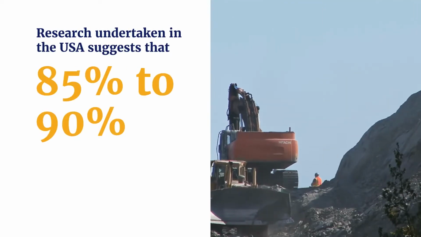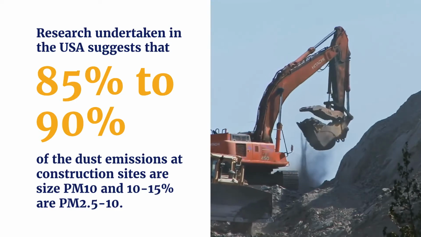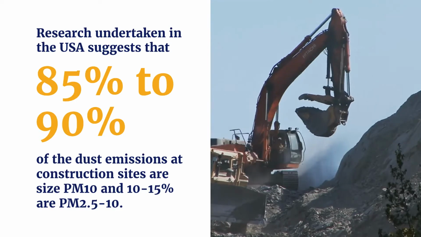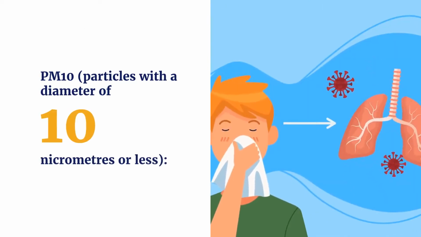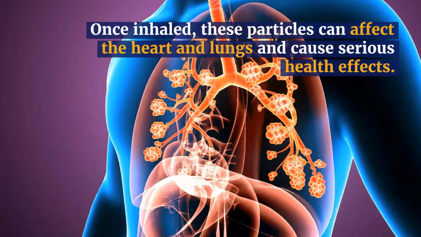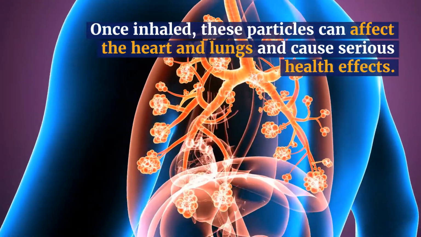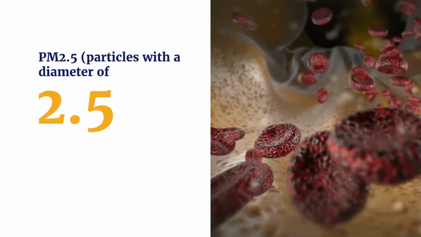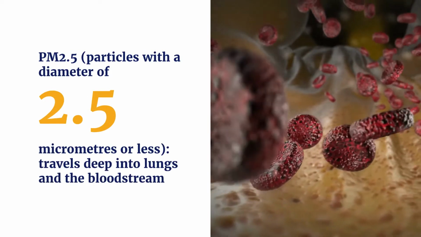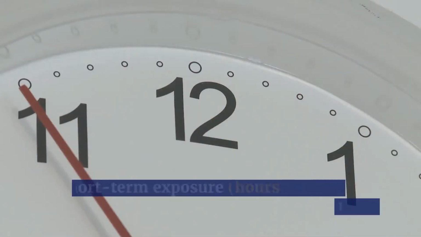Research undertaken in the USA suggests that 85 to 90% of the dust emissions at construction sites are size PM10 and the remaining 2.5 to 10. PM10 particles have a diameter of 10 micrometers or less. Once inhaled, these particles can affect the heart and lungs and cause serious health effects. PM2.5 particles with a diameter of 2.5 micrometers or less travel deep into the lungs and the bloodstream.